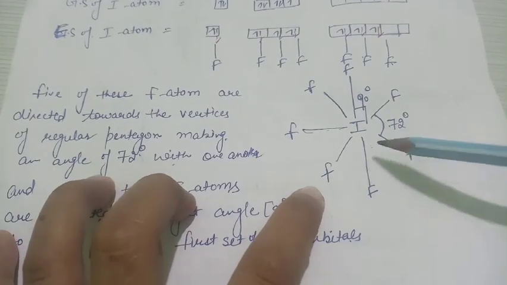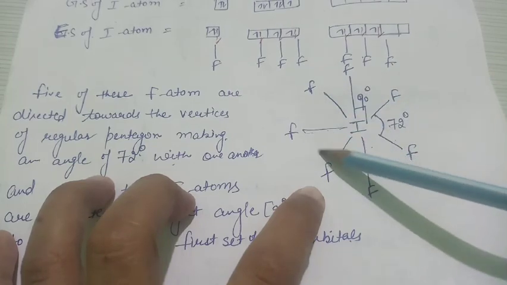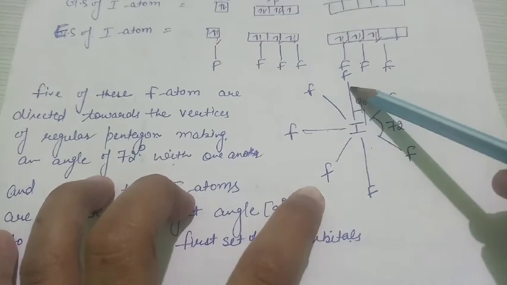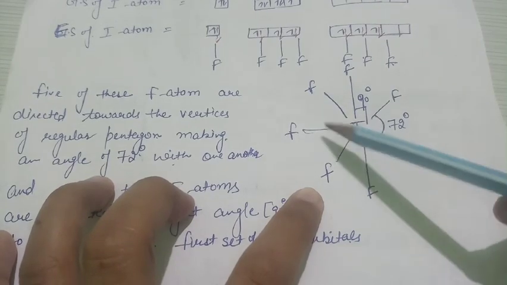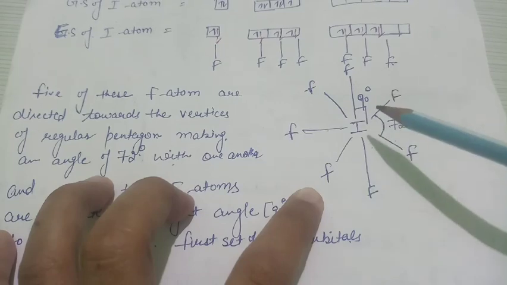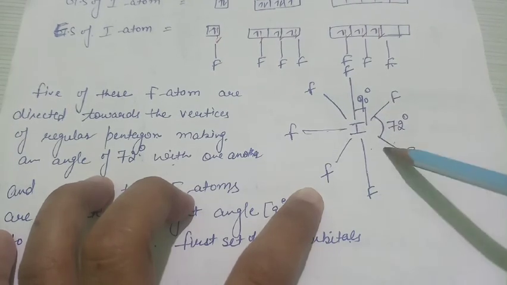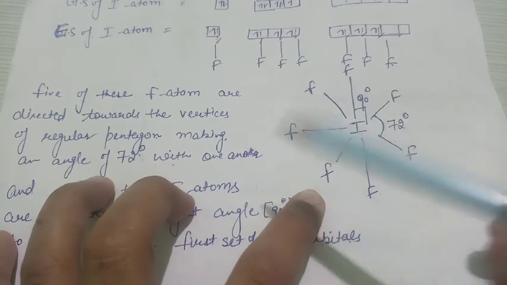In sp3d3 type, the 5 fluorine atoms are arranged in the form of a regular pentagon, and then the 2 remaining fluorine atoms are present in the axial positions. Here the equatorial are less stable. The atoms which are present at the equatorial position feel more repulsion than atoms present in the axial position.